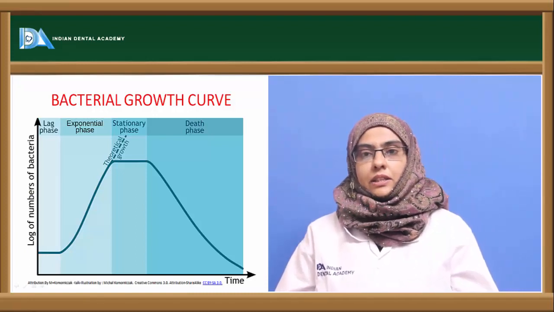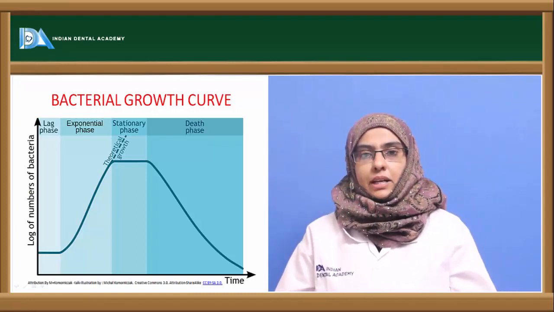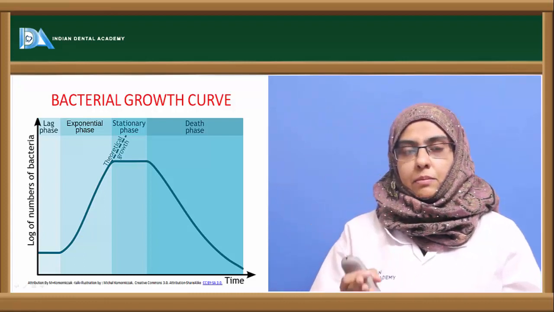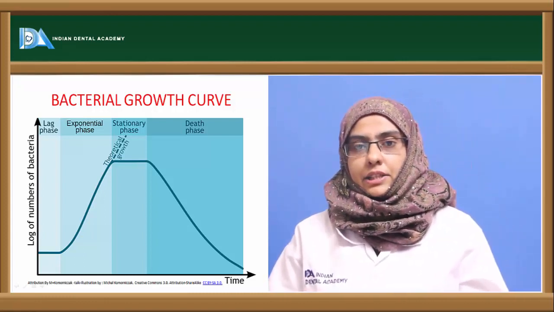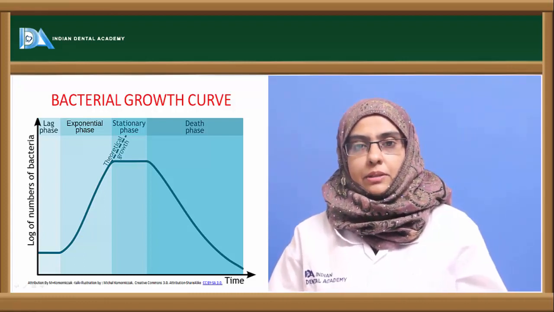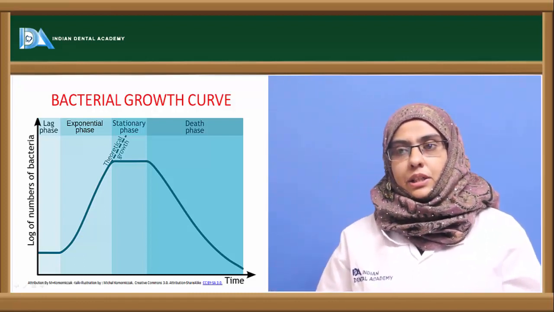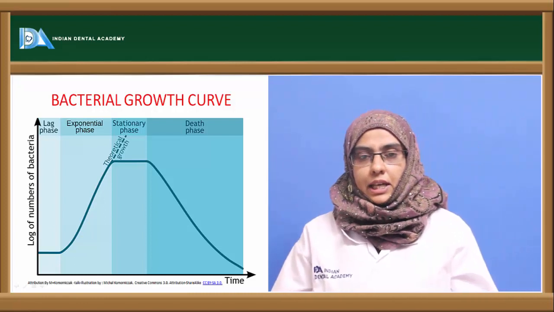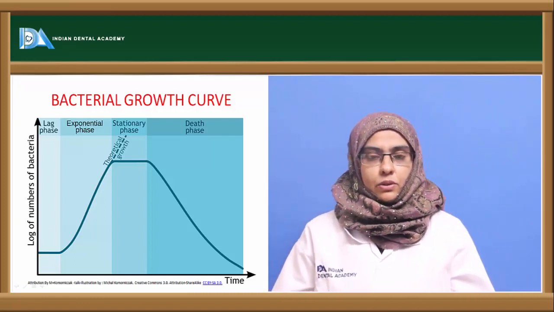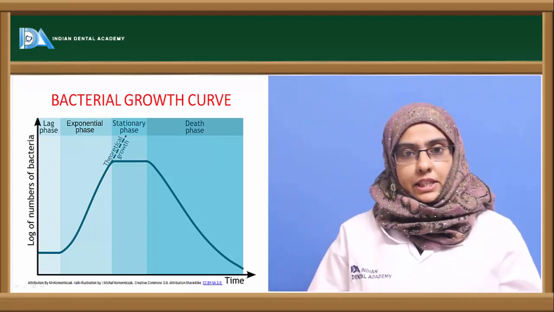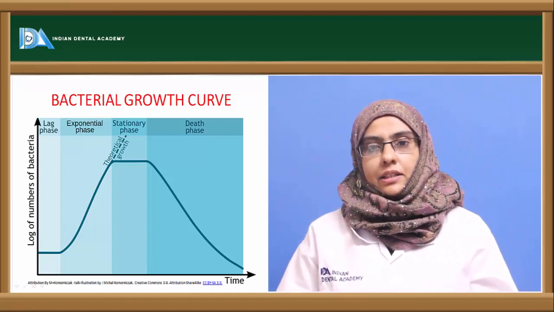Now this is the curve that usually represents the 4 phases of bacteria, plotted as the number of organisms in relation to time. Geometric progression means a constant increase in the number of organisms in relation to time. So the 4 phases are the lag phase, the exponential phase also called the log phase, the stationary phase, and then finally the death phase.